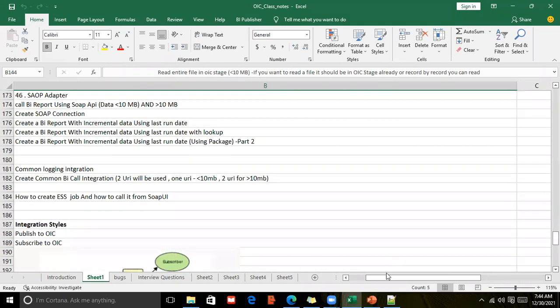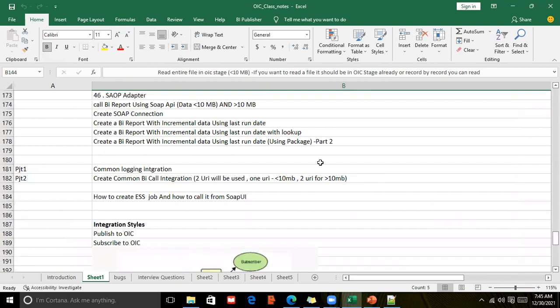It is exactly the same as your REST. Like how you have interface tables and APIs in your EBS, in the same way we have another way to do the same task. So it is called SOAP APIs. We'll be having WSDL. That WSDL will be used to perform operations in the ERP cloud or whatever the target system is. That target system will be operated through this SOAP adapter, SOAP connection.